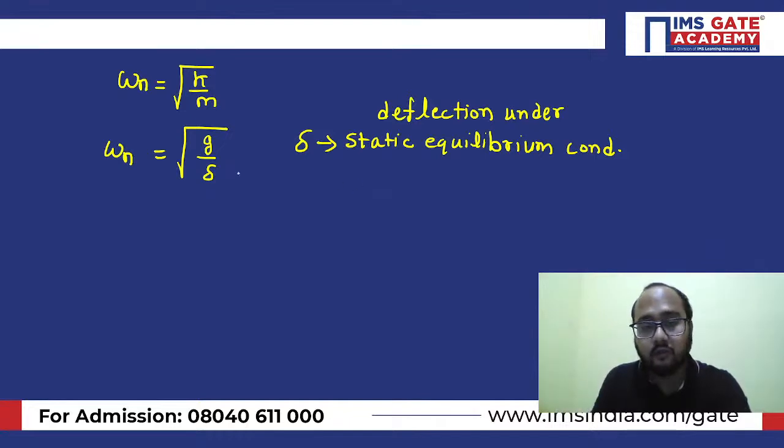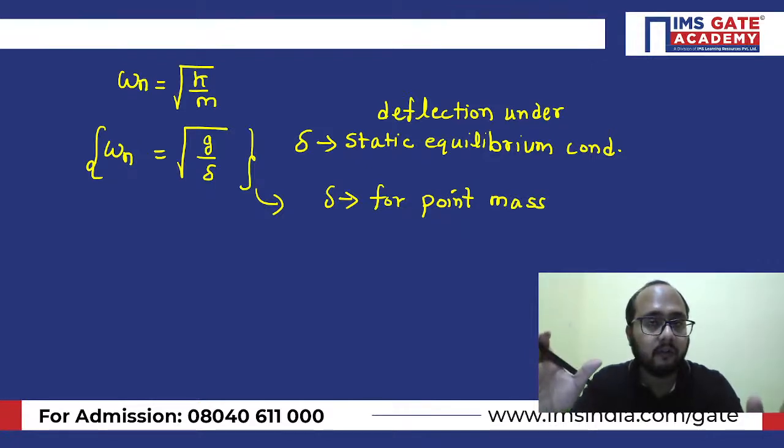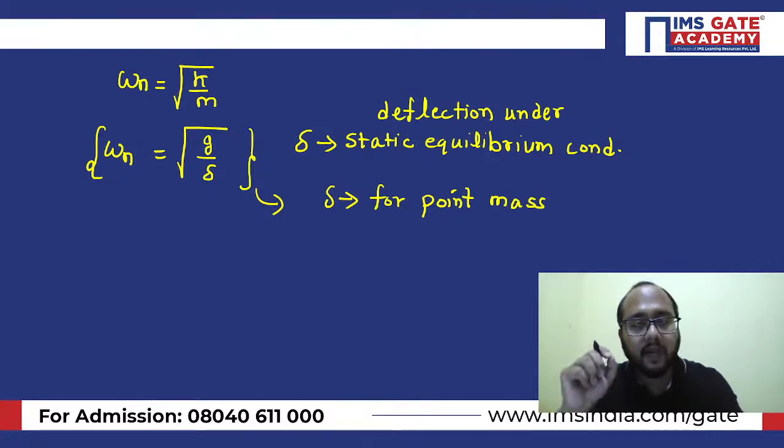And also a very important point here, that particular delta is for a point mass. So whenever the system has a point mass, and for that particular point mass you know the static equilibrium deflection, then only you can apply this formula, omega n equals under root g by delta.